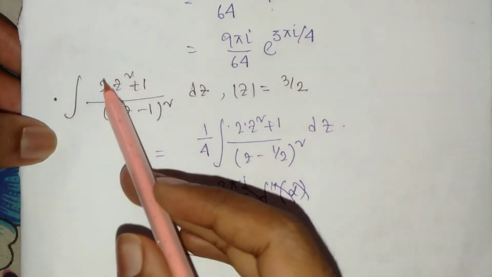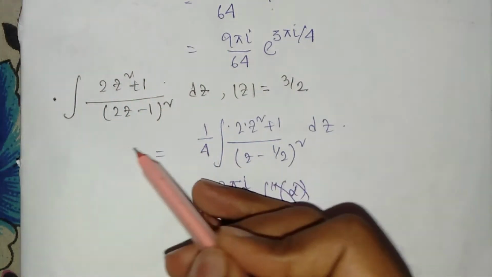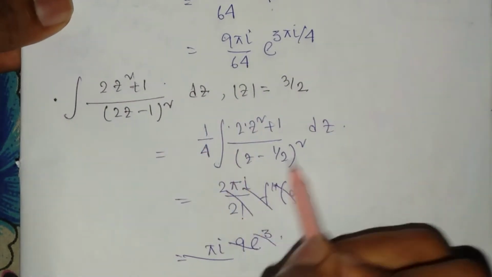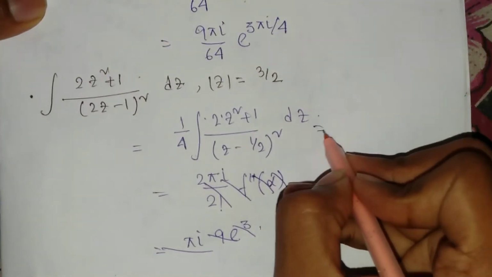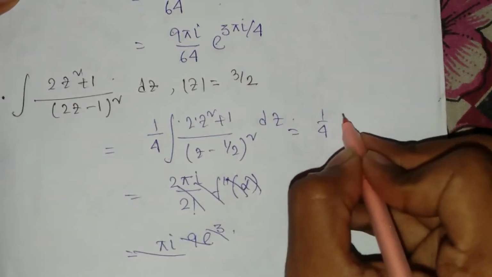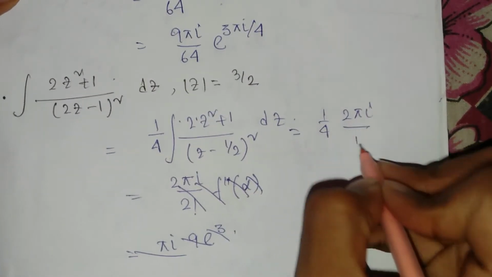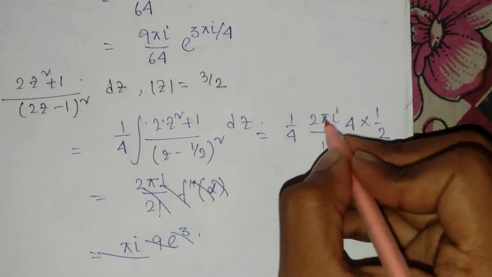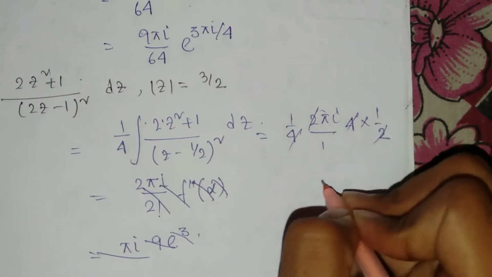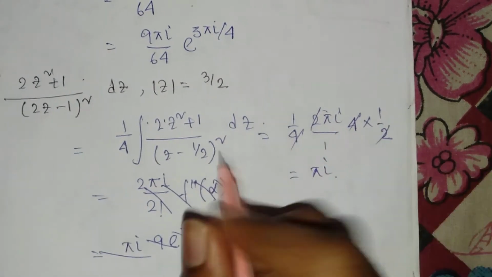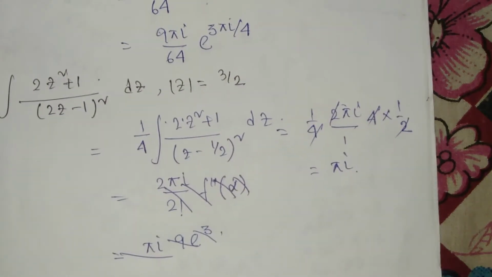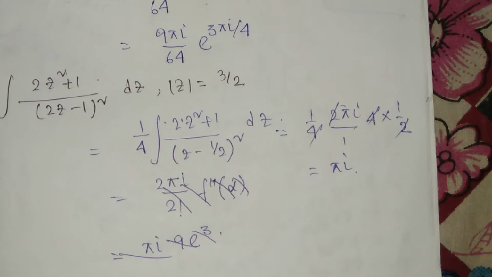So the next problem is integration of (2z squared plus 1) divided by (2z minus 1) dz, where mod of z is equal to 3 by 2. So we take this in this format. So 1 by 4 out, and we get 1 by 4 into 2 pi i divided by 1 into 4 half. So we get 4 cutting out, 2 cutting out, so we get pi i. This is the answer of this question. So you can solve this question in this format, so you will easily find the solution.